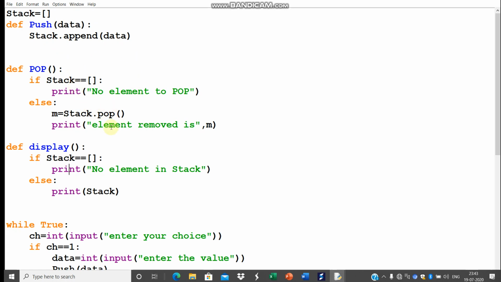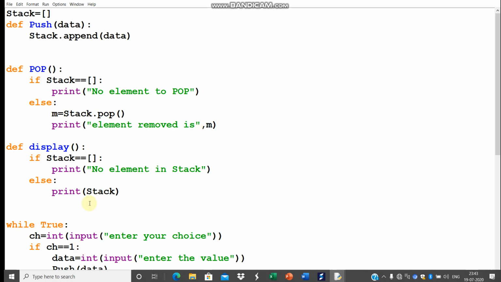So in this program we are going to insert and extract the element in order of stack, that is last in first out, LIFO concept. So for that purpose, push function, pop function, display function is being created, and a user's choice loop is being created later on.